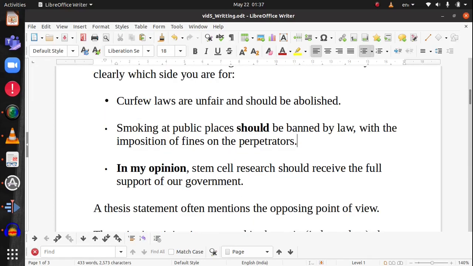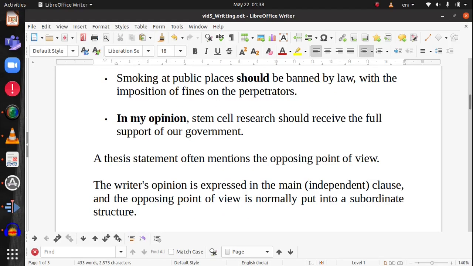Let's see one other version. In my opinion, stem cell research should receive the full support of the government. This can be one of the views. You can also say, in my opinion, stem cell research is a waste of money and the government should not finance it. So you can choose to go any way, but you should be able to convince the reader with your arguments. So let's see a better way of writing the thesis statement.